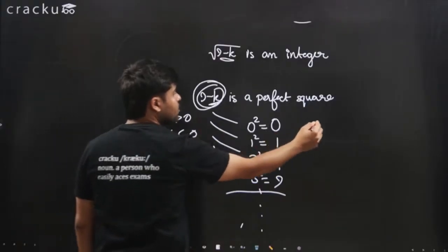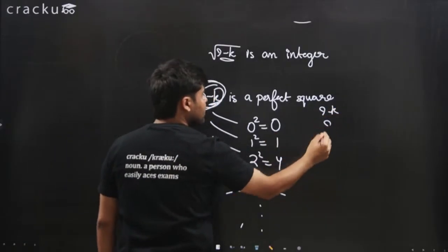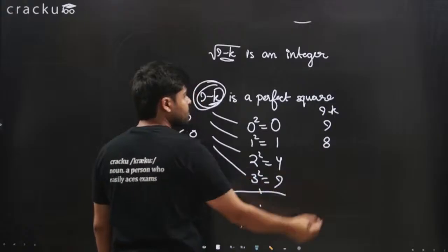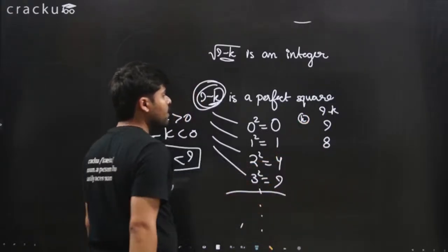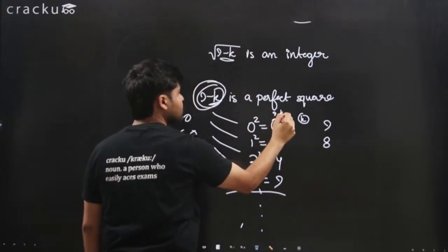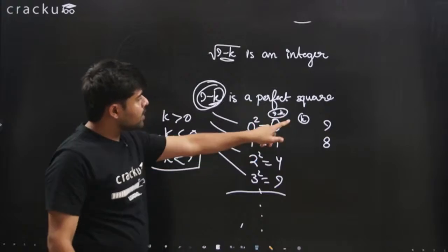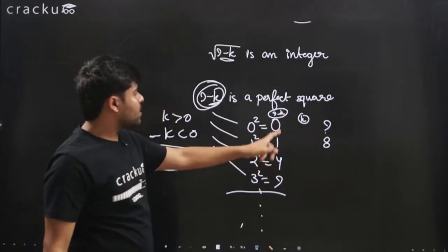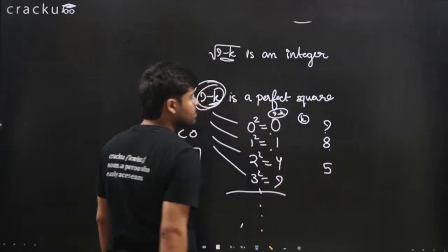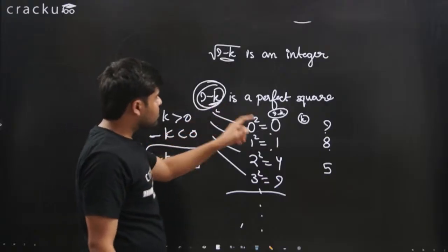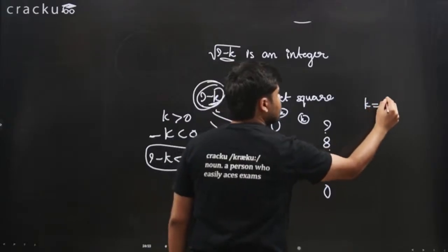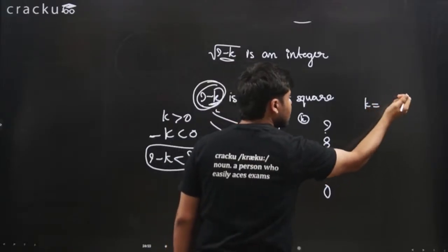If 9 minus k is equal to 0, then k is equal to 9. If 9 minus k is equal to 1, then k is equal to 8. These are the values of k. If 9 minus k is equal to 4, then k is equal to 5. If 9 minus k is equal to 9, then k is equal to 0. Again, k is equal to modulus of r.